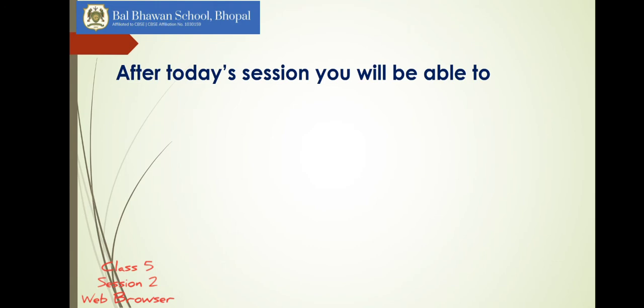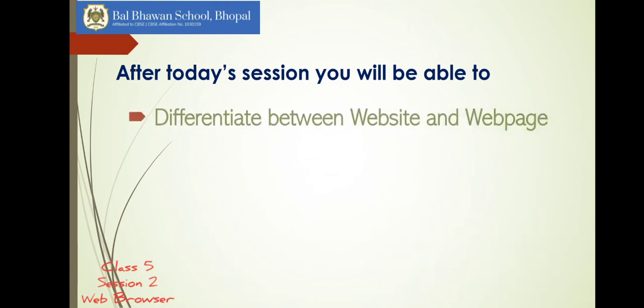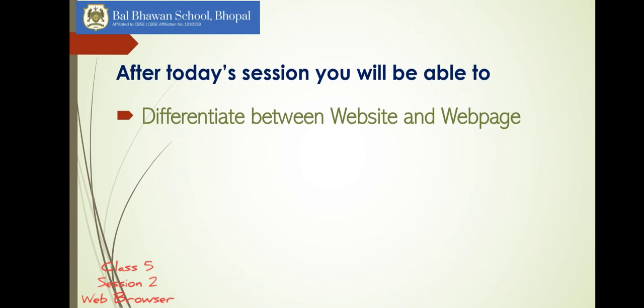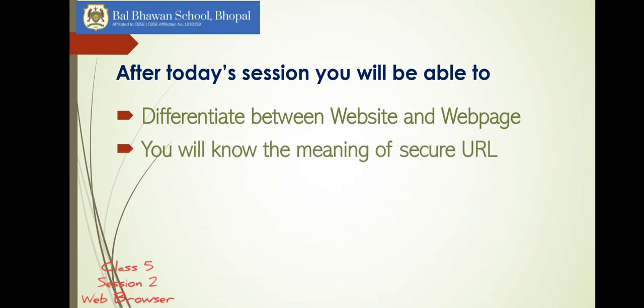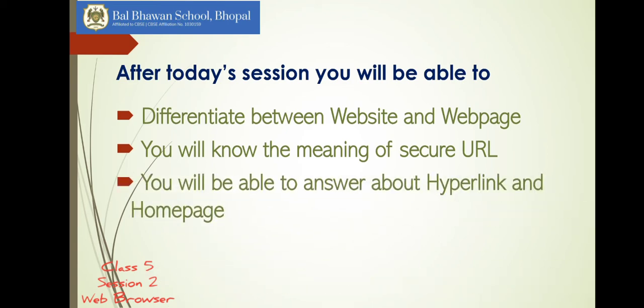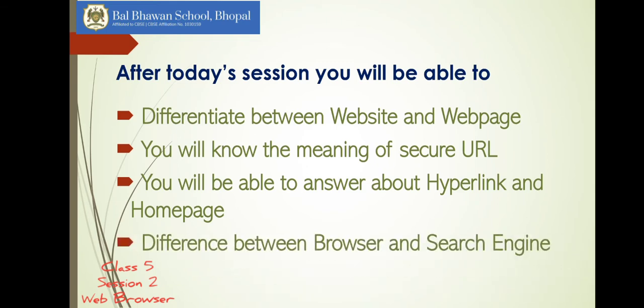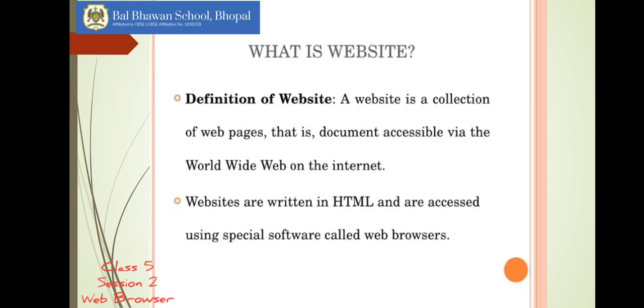After today's session, you will be able to differentiate between website and web page. You will know the meaning of the word URL and a secure URL. You will be able to answer about hyperlink and home page. You will be able to differentiate between browser and a search engine. Now let's begin. Our first topic for today is what is a website.